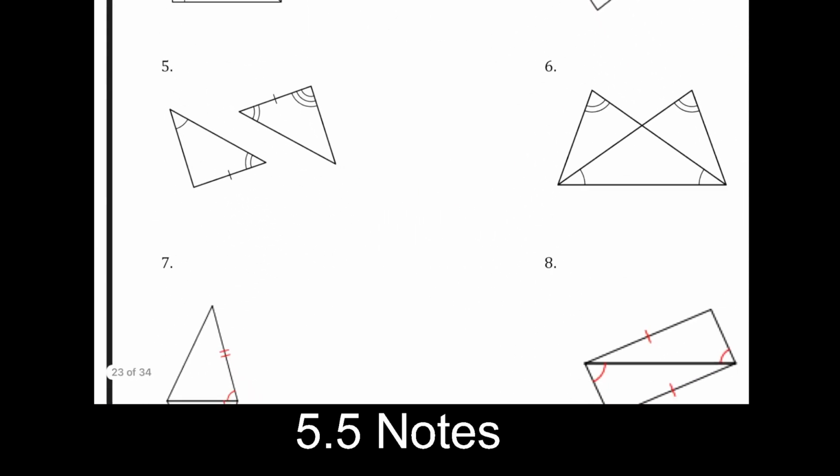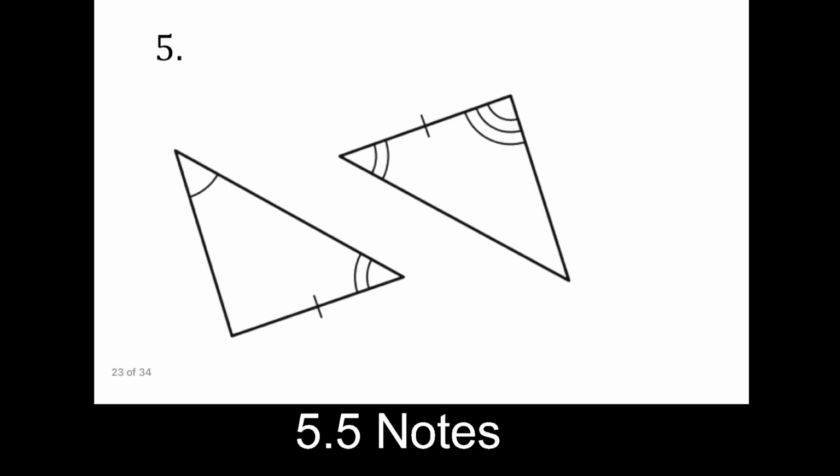Number 5. So here's another nasty candidate, right? Over here I have an angle, and the side on the outside. It's looking like it might be an angle, angle, side problem, right? But over here I have an angle, and the side in the middle. So here the information doesn't actually match. And so we don't know any of the theorems that are going to work here. So we don't want to say that those are congruent.